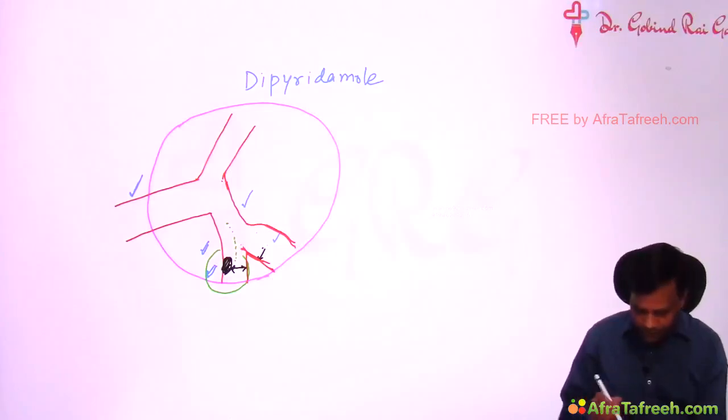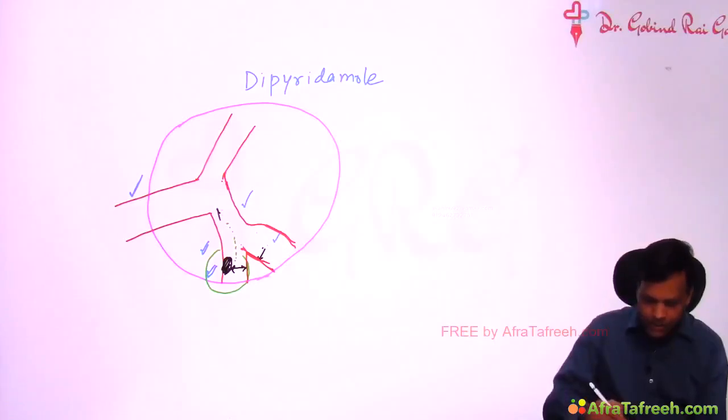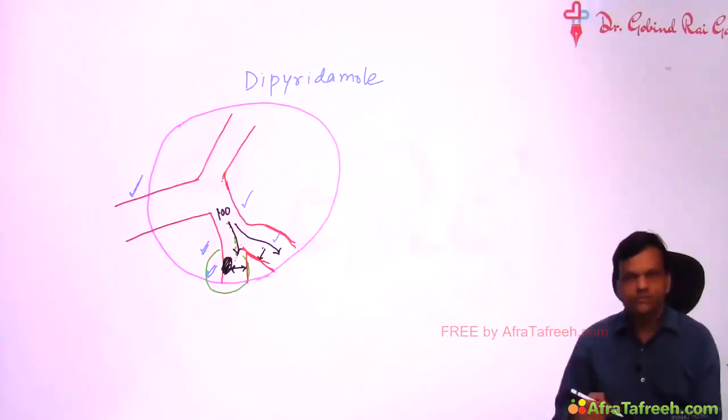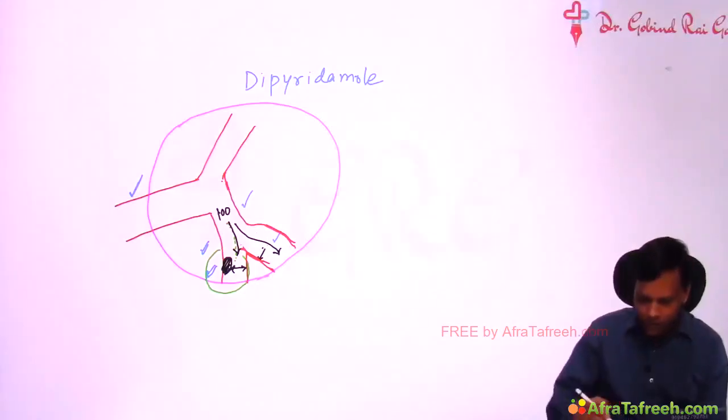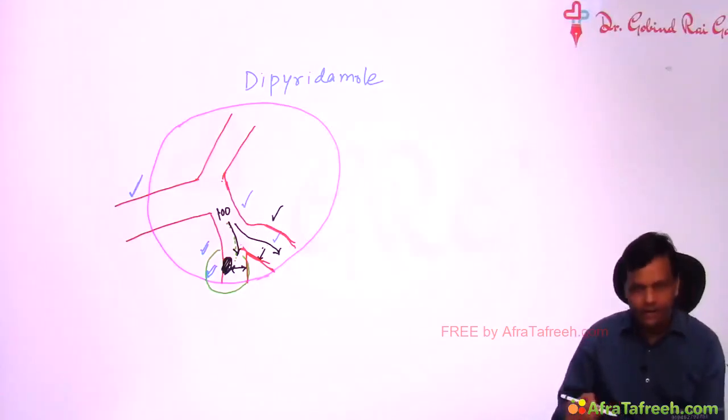So what is the net effect of dipyridamole? If 100 ml of blood is coming into this area, normally 50 ml was going to this area and 50 was going to this area. But on giving dipyridamole, the normal area becomes dilated, the ischemic area remains the same. So more blood starts going here and less blood comes here.